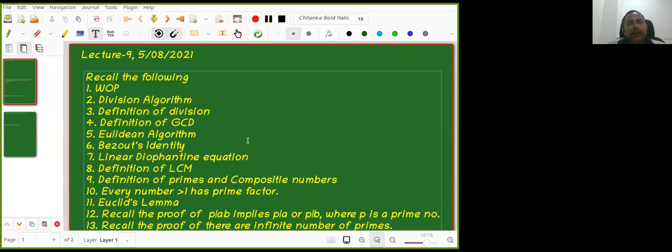So try to recall the following. Well-ordering principle. What is the well-ordering principle? Go through it in your mind. What is the well-ordering principle?